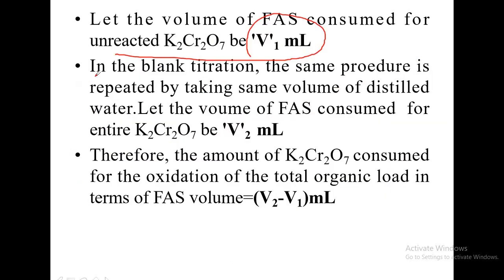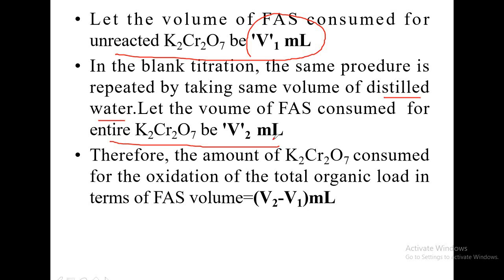In the blank titration, the same procedure is repeated by taking the same volume of distilled water instead of wastewater, and the entire procedure is the same. Let the volume of FAS consumed for the blank titration be V2 ml.